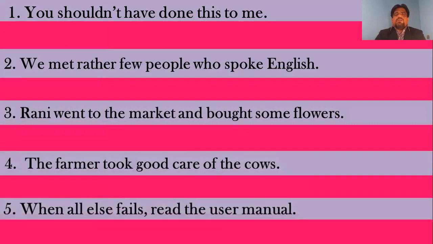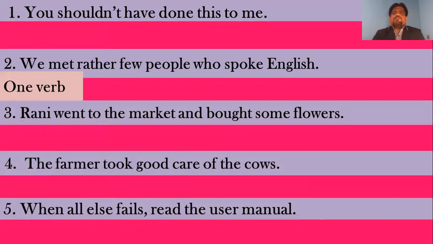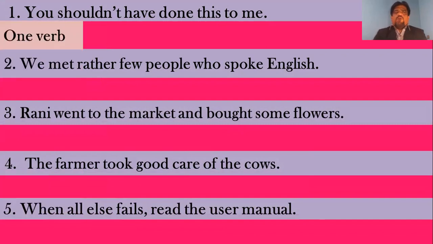Okay, let us see a little more, four or five sentences. "You shouldn't have done this to me." How many verbs? There is only one verb, shouldn't have done. Main verb, only one verb. Therefore, it is a simple sentence.